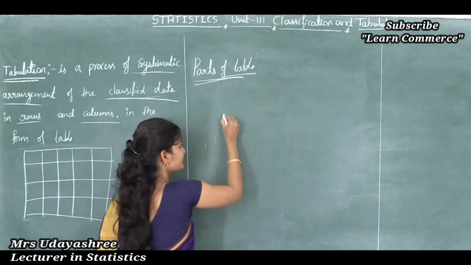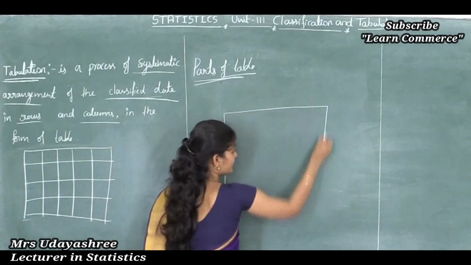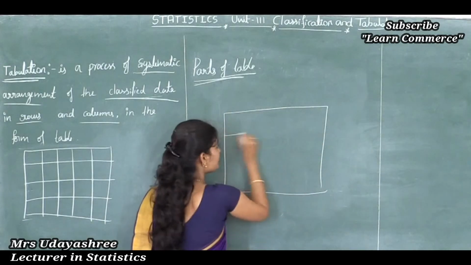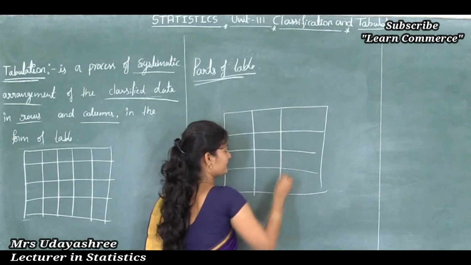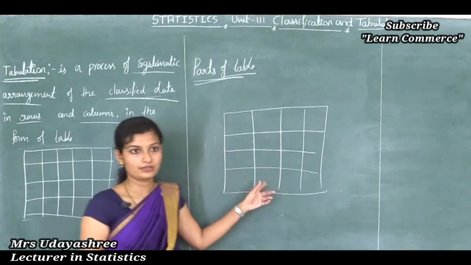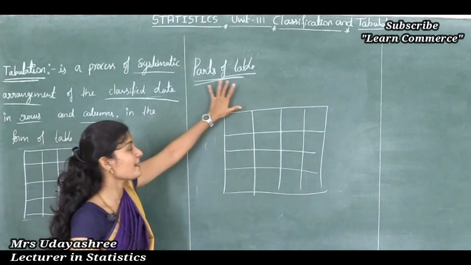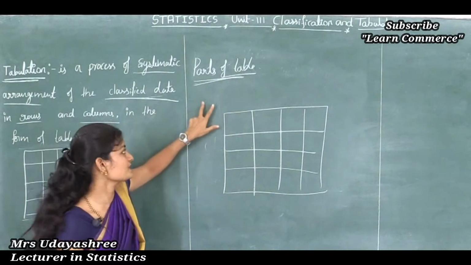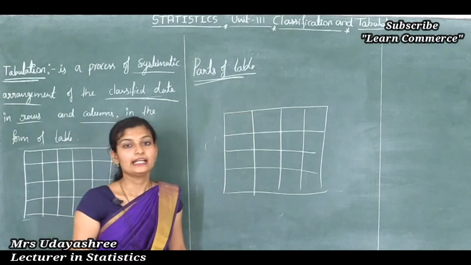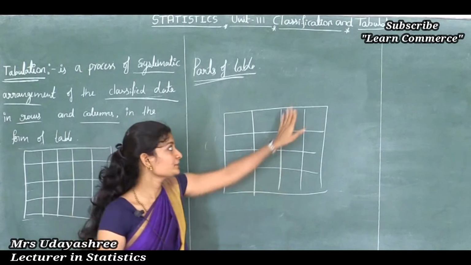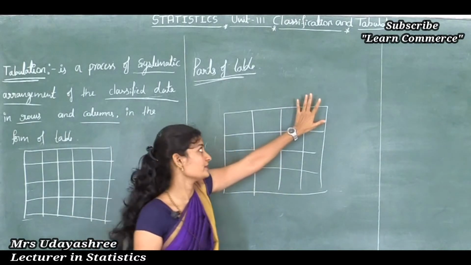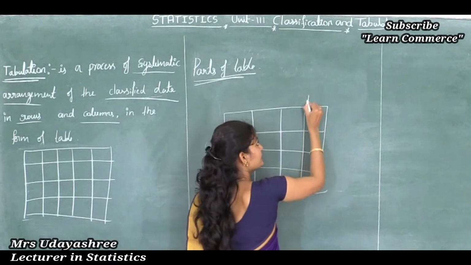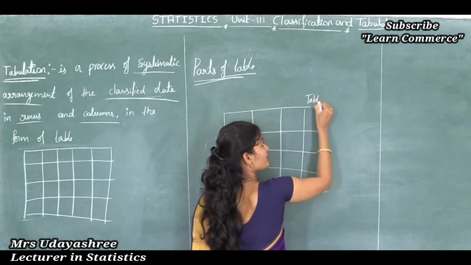We know that a table is like this. In a table there are rows and here columns like this. In this table, let's see the parts of the table. Here the first part is the table number. Table number is written at the right hand side corner.